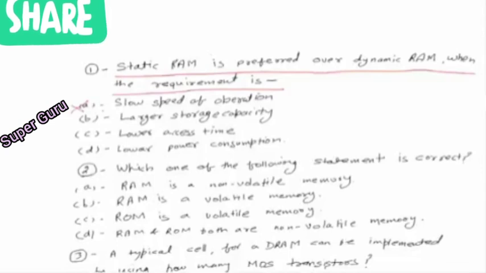Option B, larger storage capacity. Now dynamic RAM is made up of only MOS devices, but static RAM can be made up of bipolar devices also. So dynamic RAM will have more storage capacity than static RAM. So this option is also not a right option. Now lower access time.